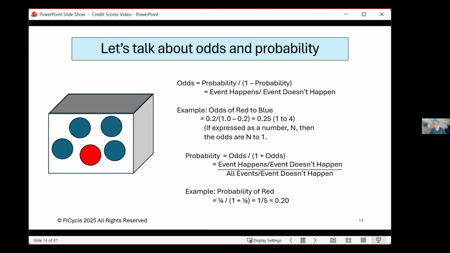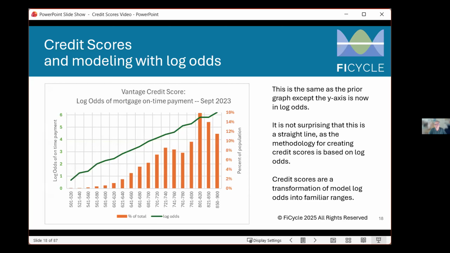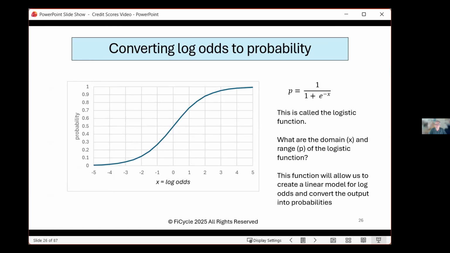So in part 1 of our discussion, we talked about odds and probability and how to relate between them. We looked at credit scores and actual results in terms of delinquencies, that is, borrowers making late payments, and how it was related to the log of the odds, creating a linear relationship. And then we looked at a function called the logistic function, which was a way of relating probabilities to log odds.